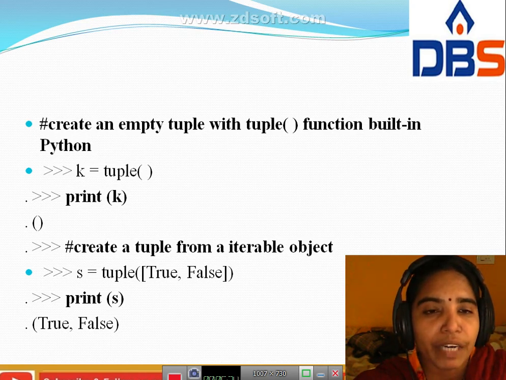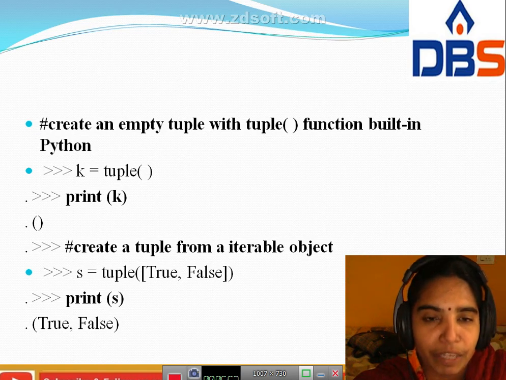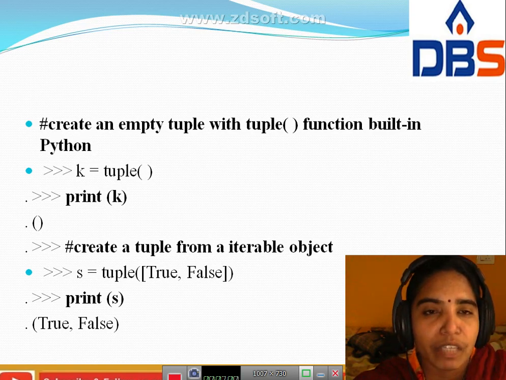Here you have to create a tuple from an iterable object. s equal to tuple of true comma false. Print s. This is the tuple. In this tuple the elements are in a list, where the list is represented by square brackets. Print s, the values are true comma false, and the output is true comma false.